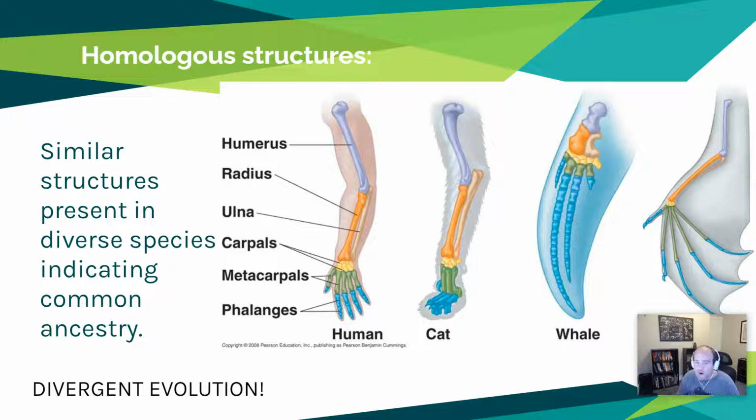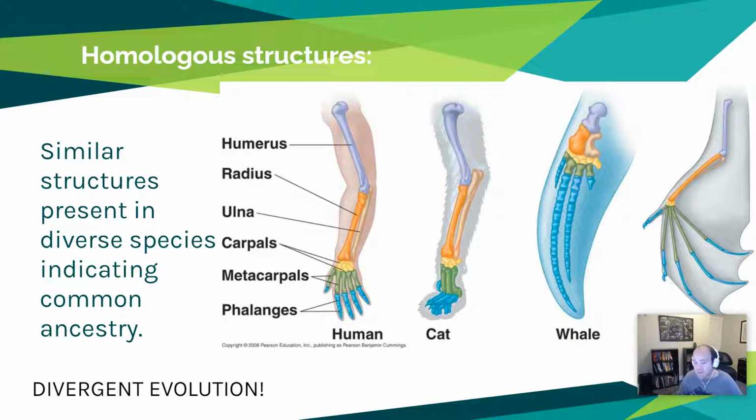So if we look through all mammals, the forelimb always has the same exact bone structure. So you can find a humerus, a radius, an ulna, those wrist carpals, the hand metacarpals, and the finger phalanges. If we look at things like dogs and cats and horses, that forelimb looks exactly the same. Flippered animals like dolphins, whales, and seals, the bones look a little bit different.